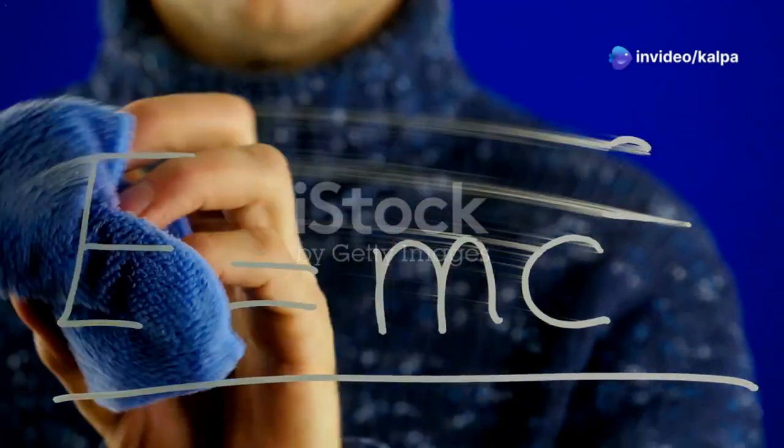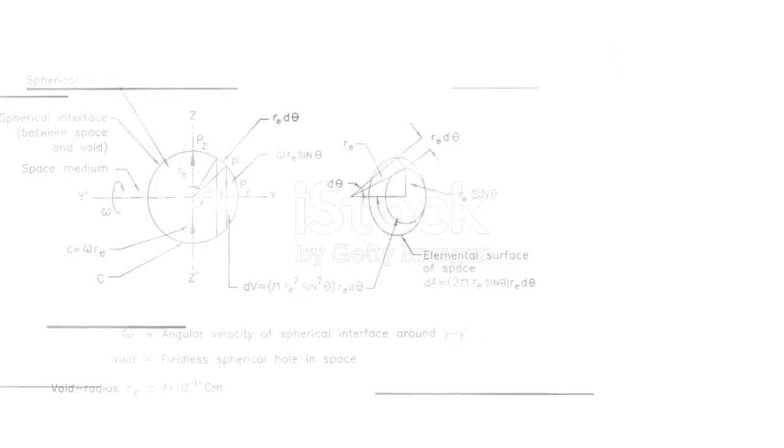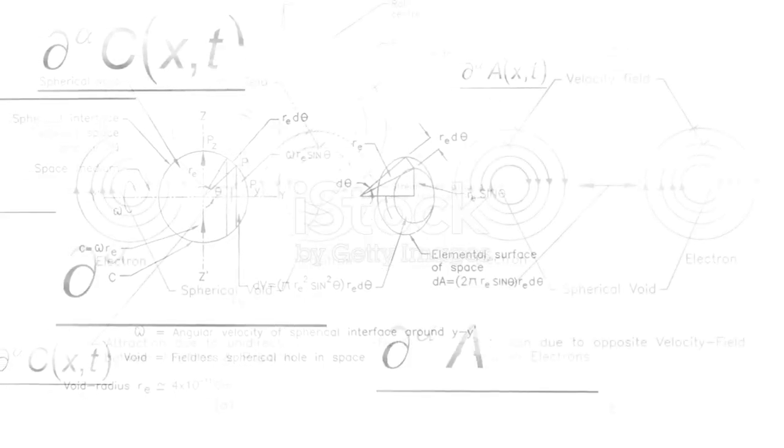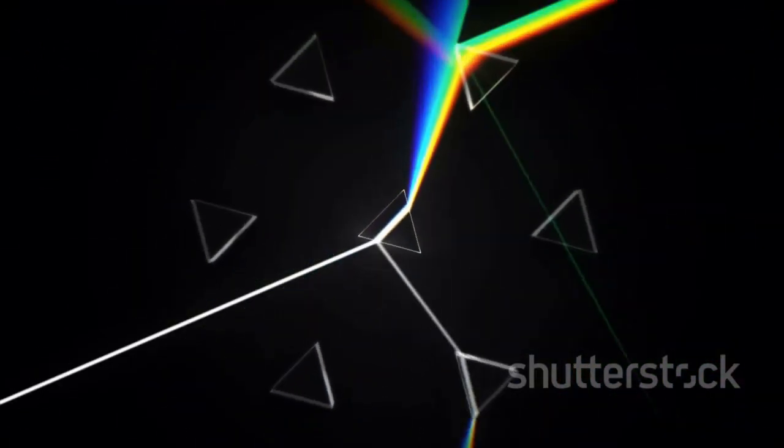Now let's talk about a fundamental equation that connects the energy of a photon to its frequency, E equals h nu. This deceptively simple equation, where E represents energy, h is Planck's constant, and nu is the frequency of light, has revolutionized our understanding of the relationship between light and matter. This equation tells us that the energy of a photon is directly proportional to its frequency.